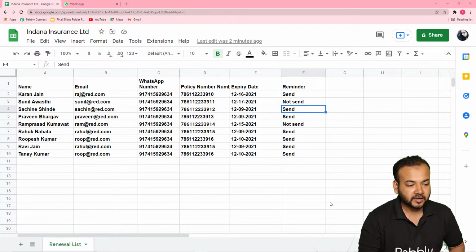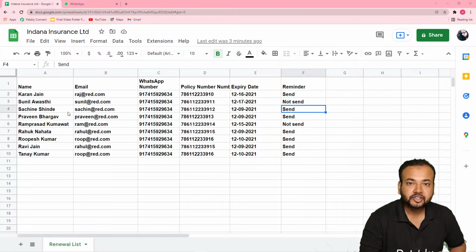So guys, this is my computer screen. Here you can see I have opened a spreadsheet in my Google Sheet application in which I have collected the data of the people who have taken insurance policies from me. Okay, so here I have mentioned the WhatsApp numbers and the expiry dates of the policies. And I also have a column of reminders, and here I mention the status as sent or not sent. So I send the reminder messages to these people 7 days before the actual expiry date of their policies.